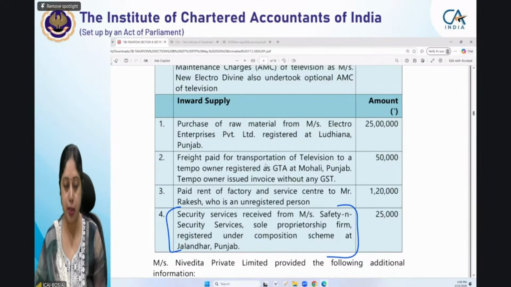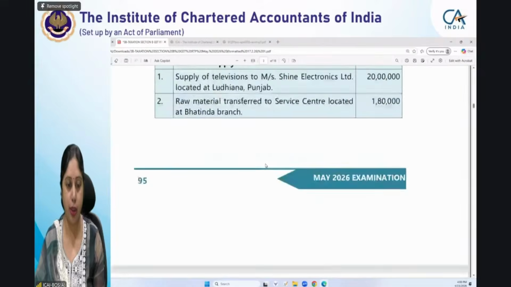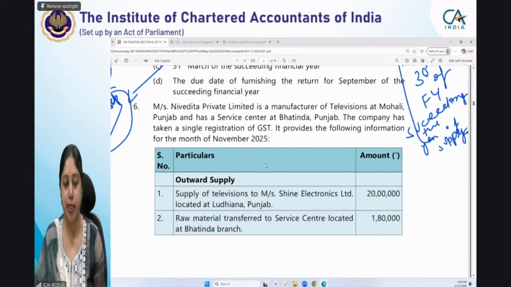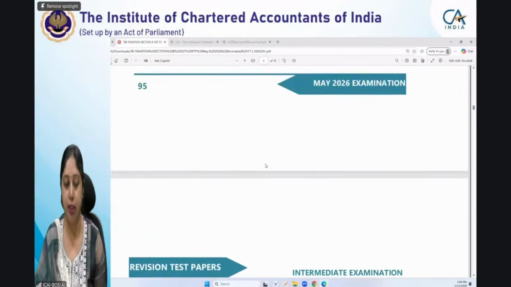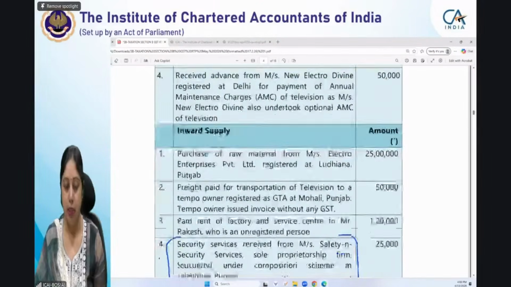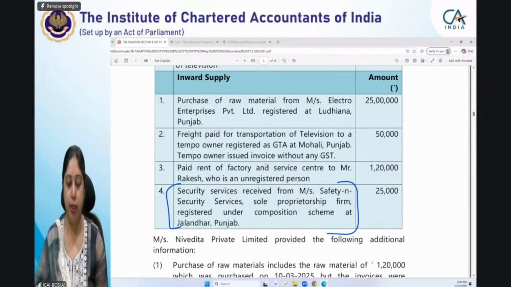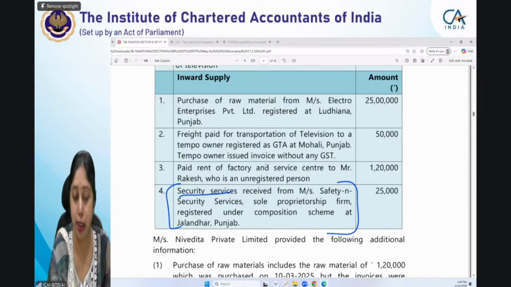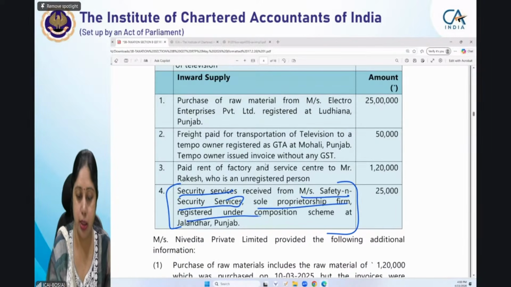Security services received. Now, let us see who is taking the security services. Messrs. Nivedita Private Limited is a company. So a company or a body corporate is receiving security services from Messrs. Safety and Security Services, a sole proprietorship firm, registered under composition scheme at Jalandhar, Punjab.